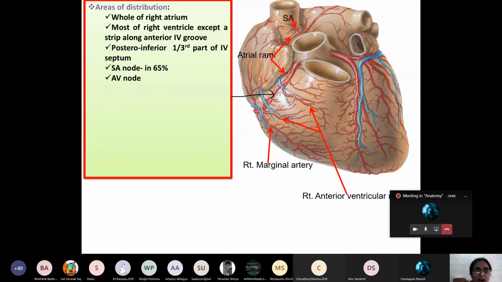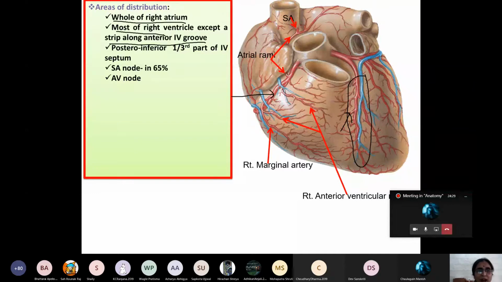So the right coronary artery supplies the whole of the right atrium, most of the right ventricle except the stripe along the anterior interventricular groove. Here you can see this is the stripe along the anterior interventricular groove. This part is not supplied by the right coronary artery, rather it is supplied by the branch from left coronary artery.